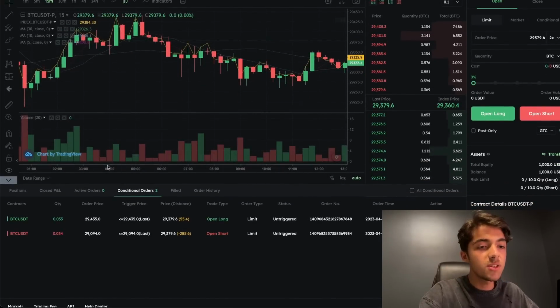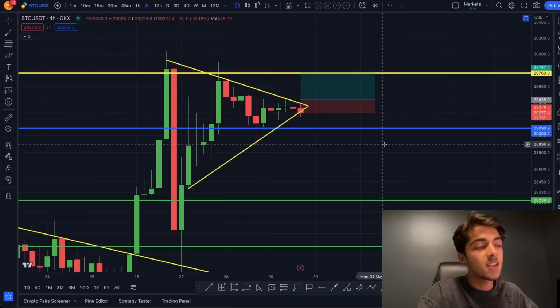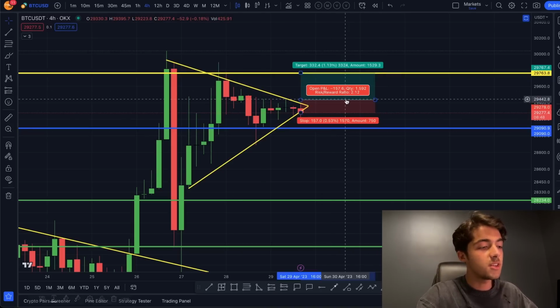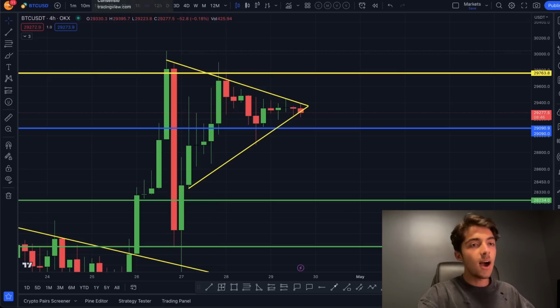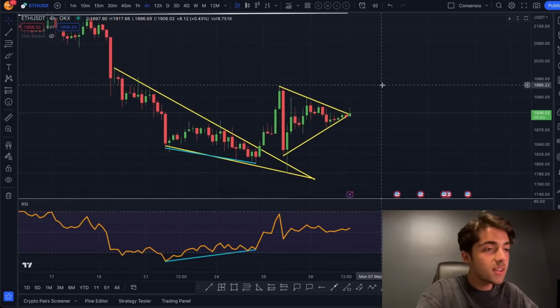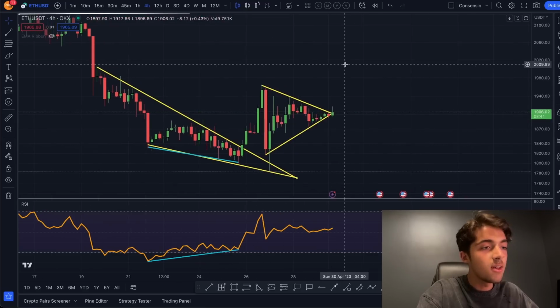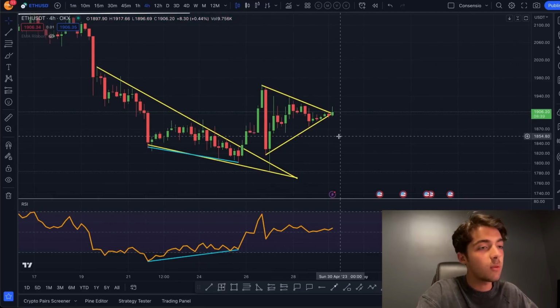So we've set our two positions. If one of them gets stopped out, that's completely fine by me, but we have two positions ready to go right over there. Now, since that's done, I want to look at Ethereum, because Ethereum is also seeing an attempted breakout from the symmetrical triangle that we're forming right here.